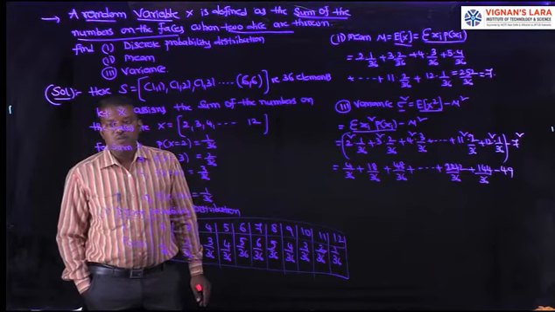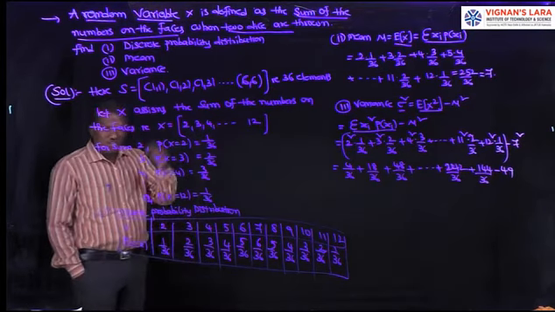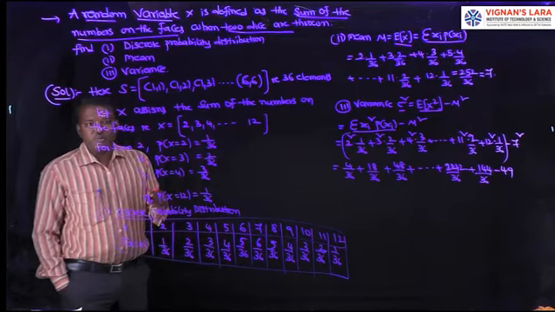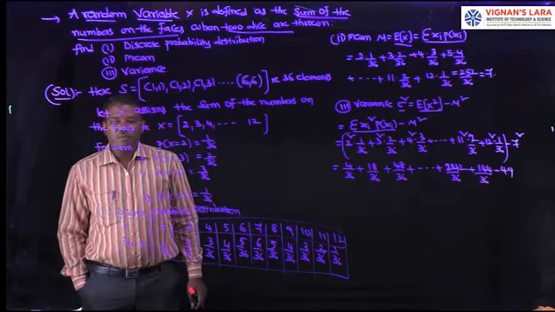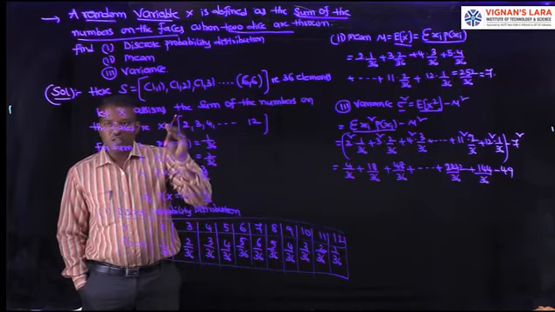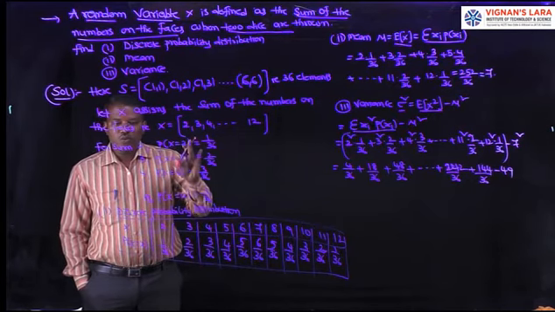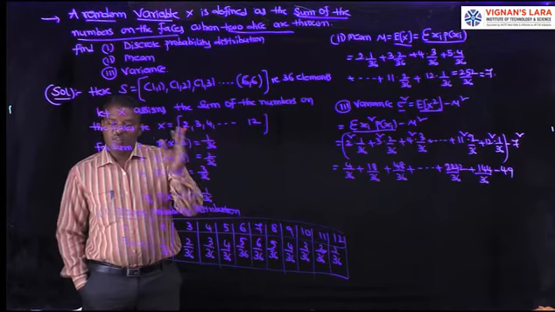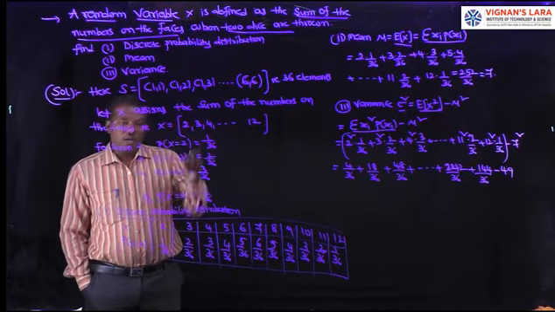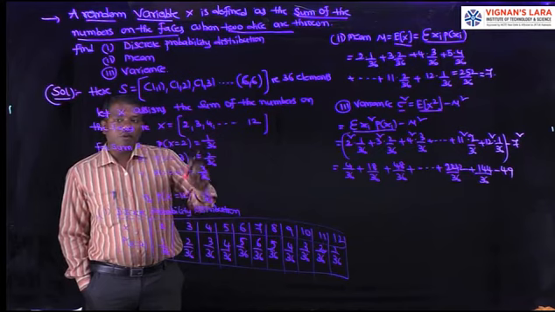Sum of the numbers on the faces. And in the last class, the problem was the minimum of its numbers. In that case, the range of x is 1, 2, 3, 4, 5, 6. It was already completed in the last class. And another problem is the maximum of its numbers.